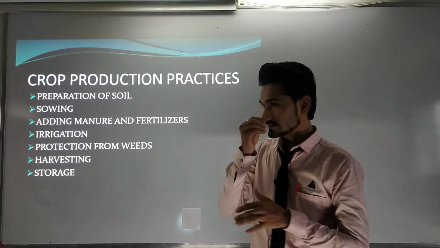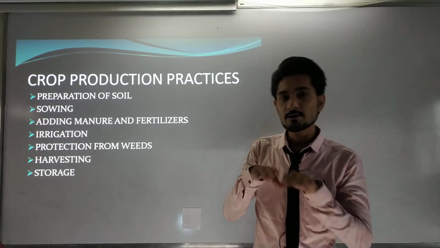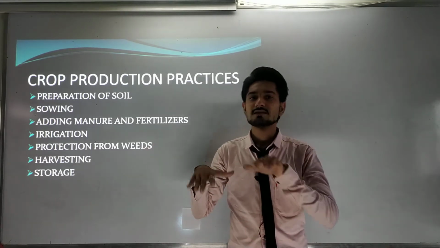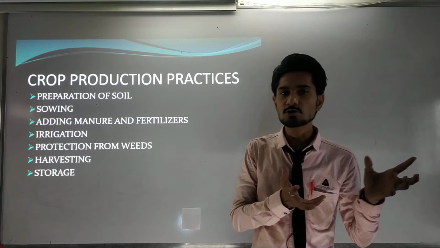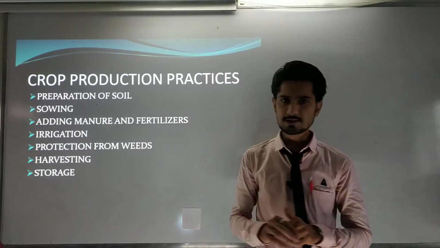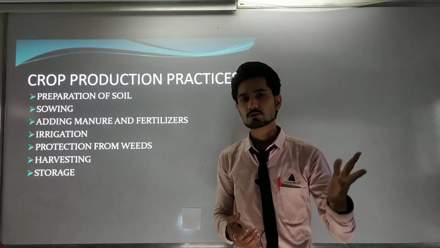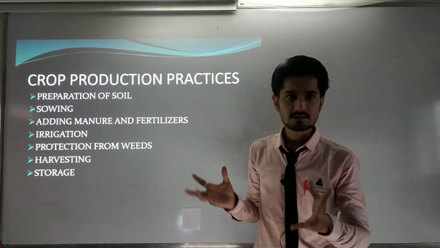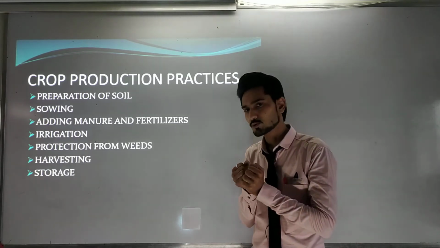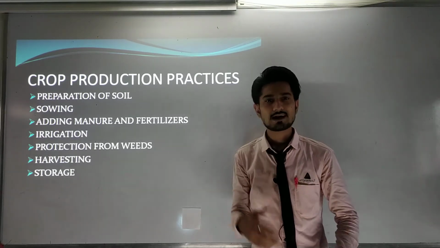And afterwards, what is the second point? The second point will be the leveling. So we have to level the whole ground to the same level. Otherwise, what happens? Some seeds get more nutrition and other seeds get less nutrition. So we need to do that process in the preparation of soil. First, we need to do the loosening, so that all the crops can take nutrition in every portion. Then we have seen the process regarding sowing. I have already told you.